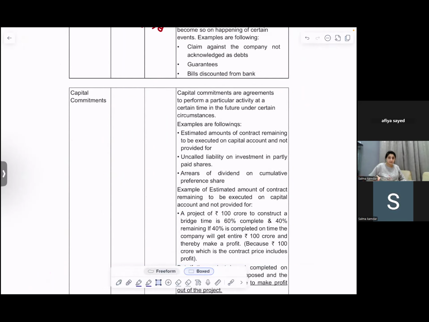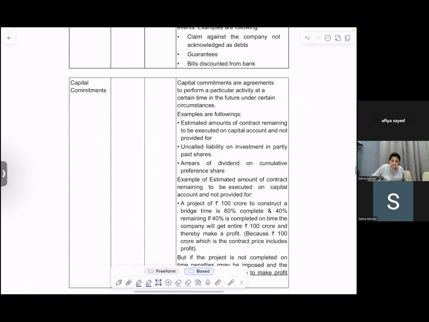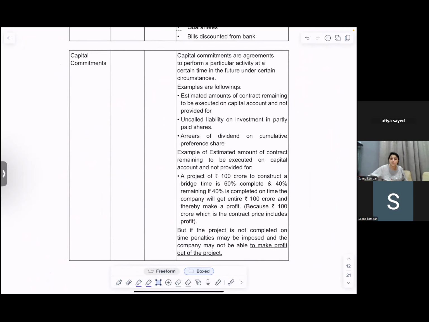Okay, fine. Now these are capital commitments. Capital commitments are future obligations of the company to spend money on assets and projects. That means the company has already agreed to some people that I am going to spend money on your project, I'm going to spend the money to buy this asset.